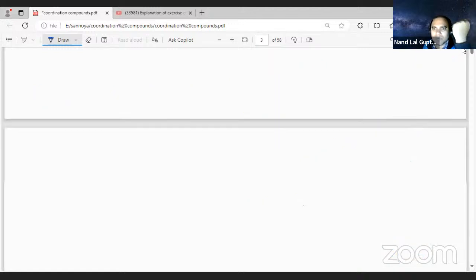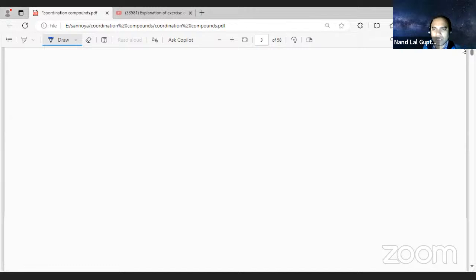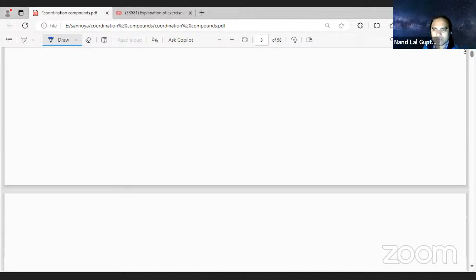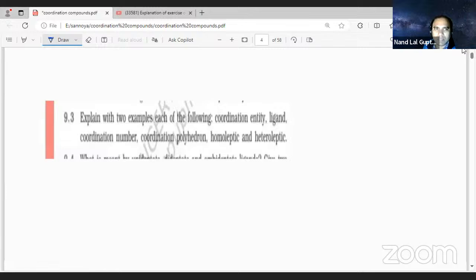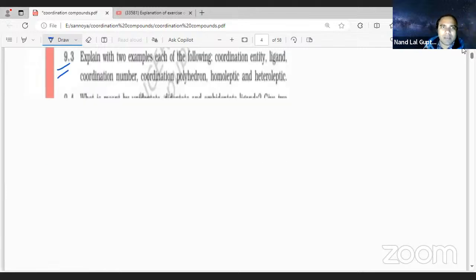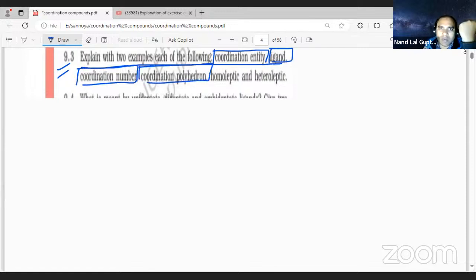I hope it will be clear to you. Now let us move on to the next question, question number 3. Explain with two examples each of the following coordination entities: ligands, coordination number, coordination polyhedra, homoleptic, heteroleptic.